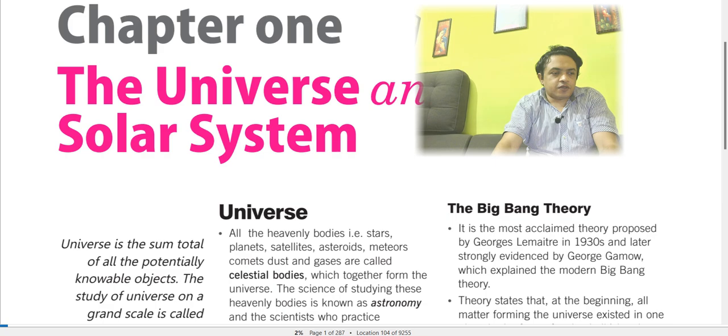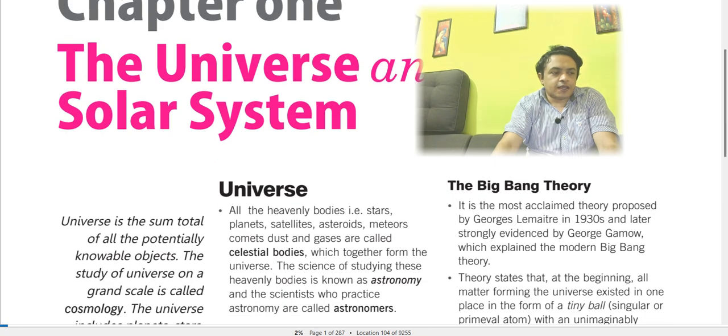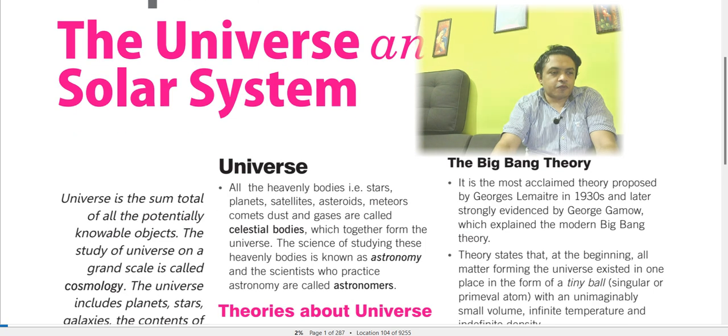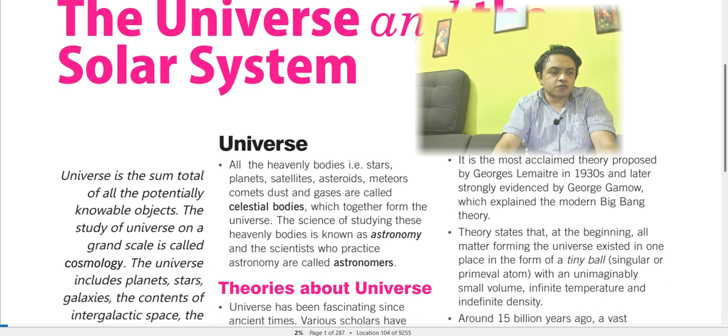So what is the universe? We live in this universe, right? Earth is one of the planets in this universe, and we are all orbiting around the sun. The other planets are also moving around the sun. The universe is the sum total of all potentially knowable objects. The study of the universe on a grand scale is called cosmology.